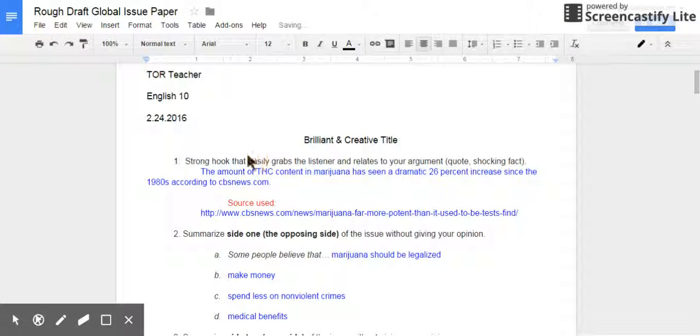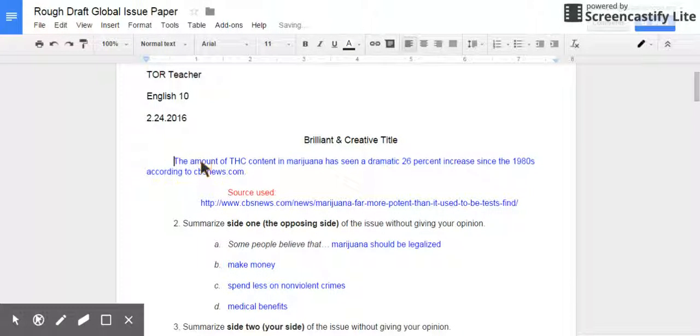And I have to start off with a hook, right? That's how you start your paper. You're supposed to have a strong hook that easily grabs the listener and relates to your argument. And this can be a quote or a shocking fact. And since I have that written already, I can get rid of number 1 here and kind of backspace this. And my hook is the amount of THC content in marijuana has seen a dramatic 26% increase since the 1980s, according to CBSnews.com. So this is my source that I used.